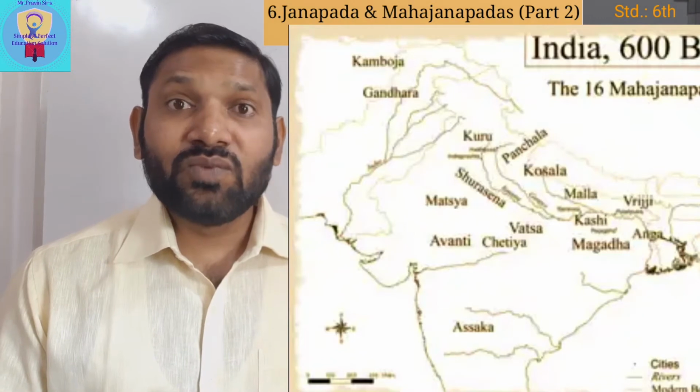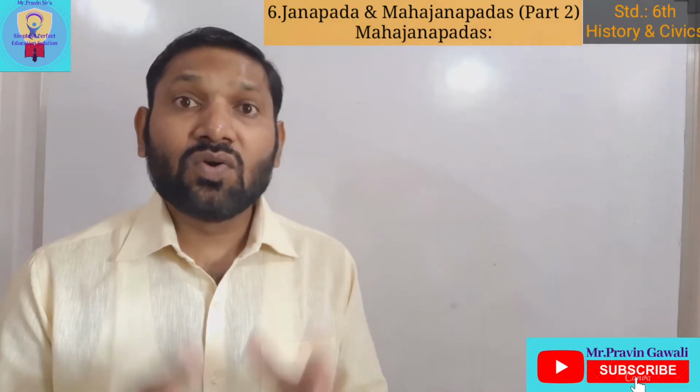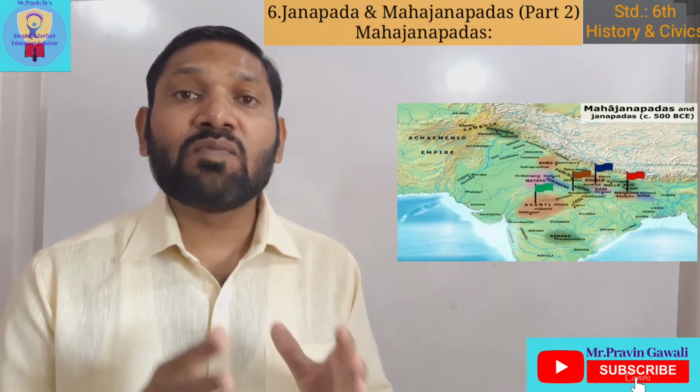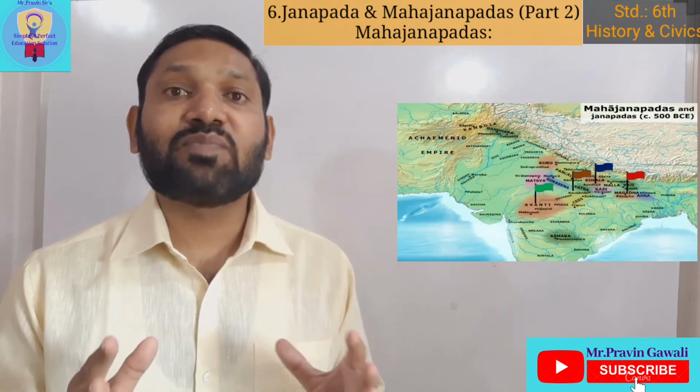Okay, student, so which were they? Do you know? If you know, type your answer in the comment box. Kosala, Vatsa, Avanti and Magadha. These four Mahajanpadas were very strong, powerful and large in expansion.